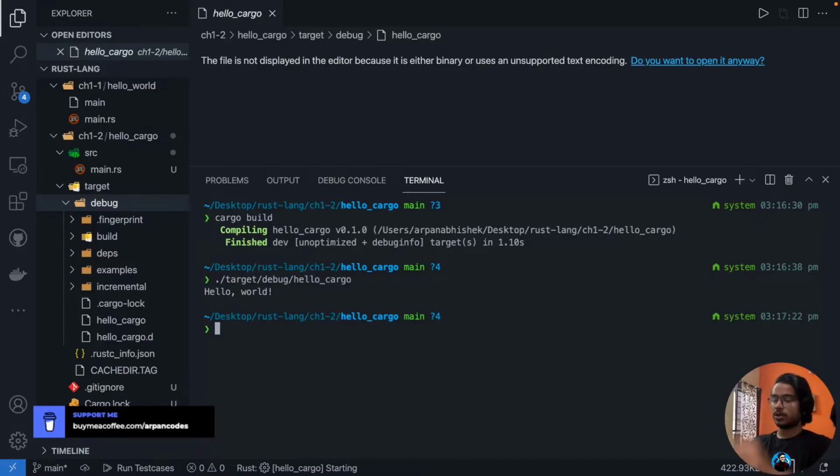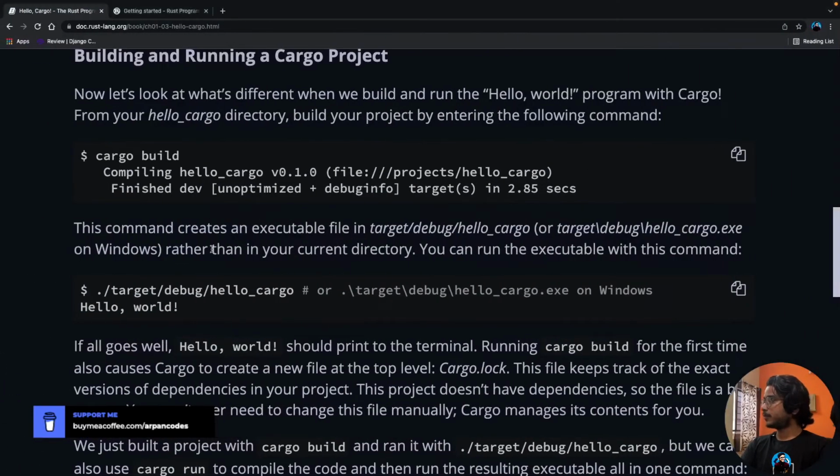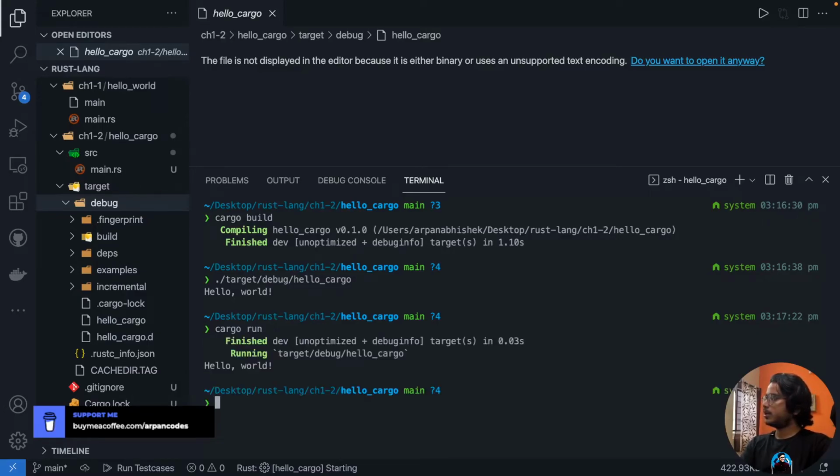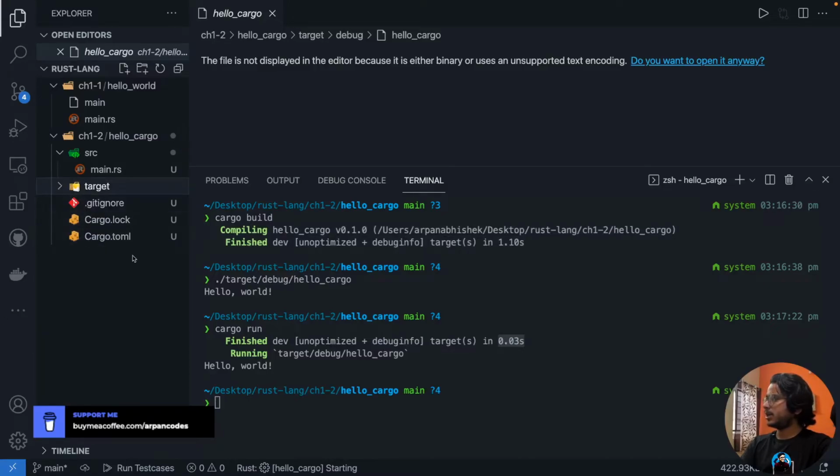But the build command just built the thing and we didn't get the output, right? But when we do cargo run, it built and finished in 0.03 seconds, because we had the target already.